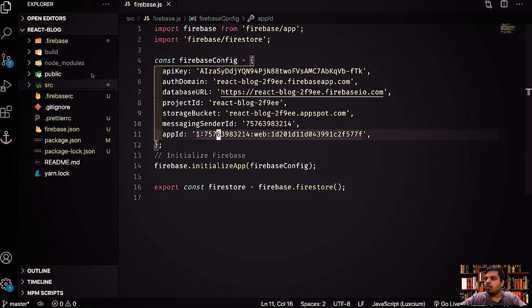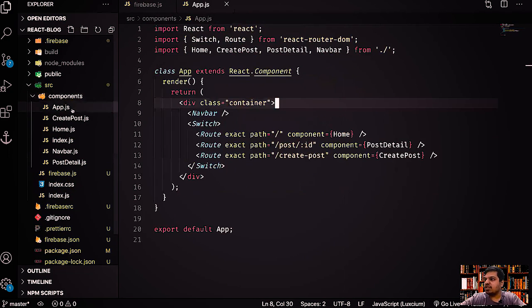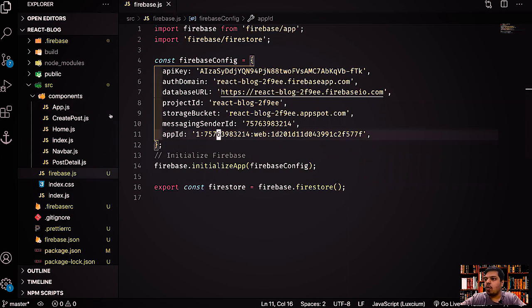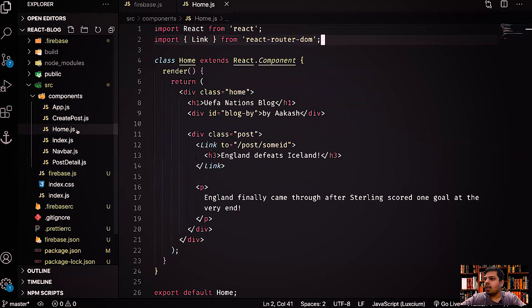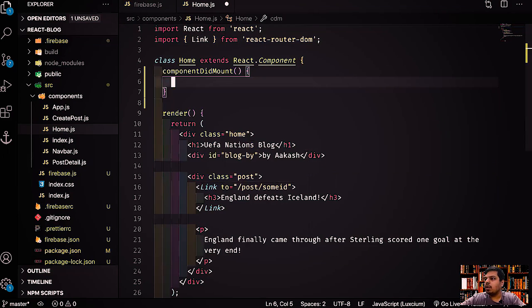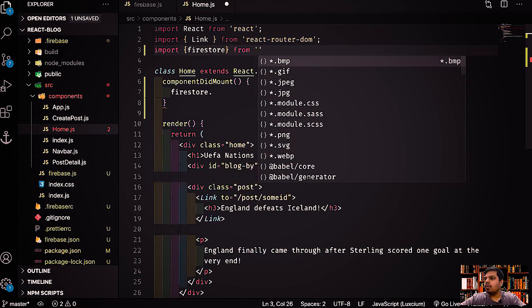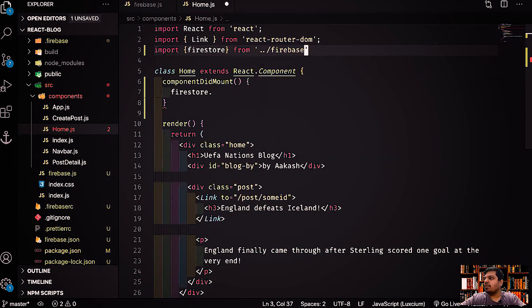So let's quickly go to the source folder, inside components, inside our App.js file, and inside our Home.js rather, and we'll just write a cDM, which is componentDidMount. And again, this is happening by React snippets. So what we want to do is firestore dot, and first let's import it. Import firestore from the firebase file, right?